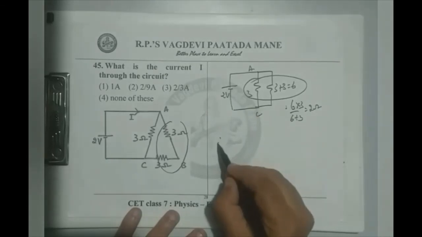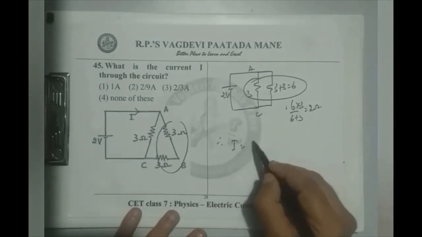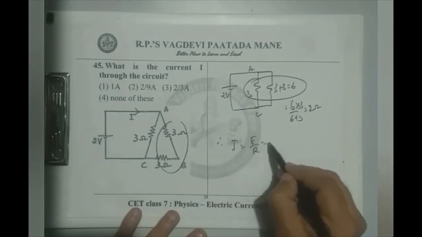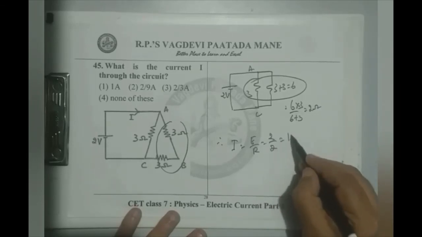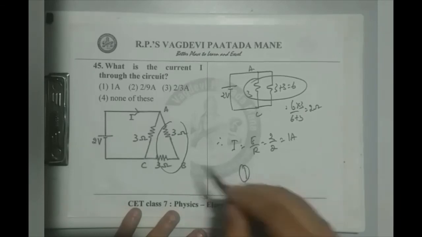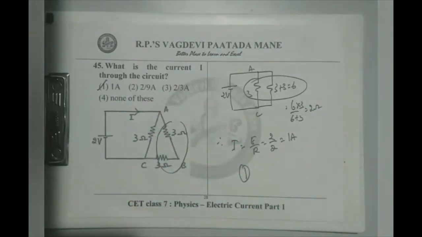EMF is 2 volt. Therefore, I is equal to E by R. E is 2 by 2 ohms, that is 1 ampere. Option 1 is correct. So this ends the first part of our electric current CET class.